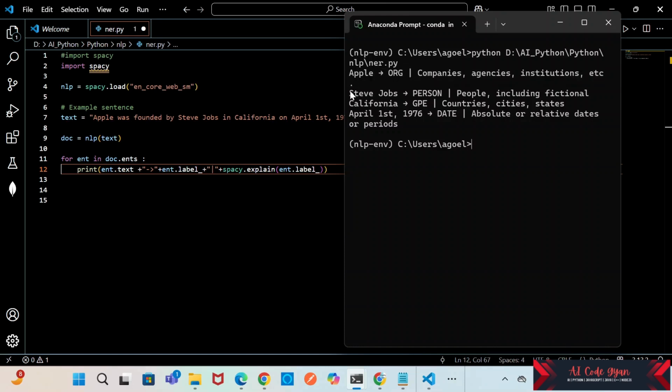it recognized Apple as the ORG, Steve Jobs as the person, California as GPE, and April 1st, 1976 as date, which is absolute or relative dates or periods. So we can see there's an explanation also for organizations: companies, agencies, institutions, etc., and people including fictional. So we can try more examples as well.